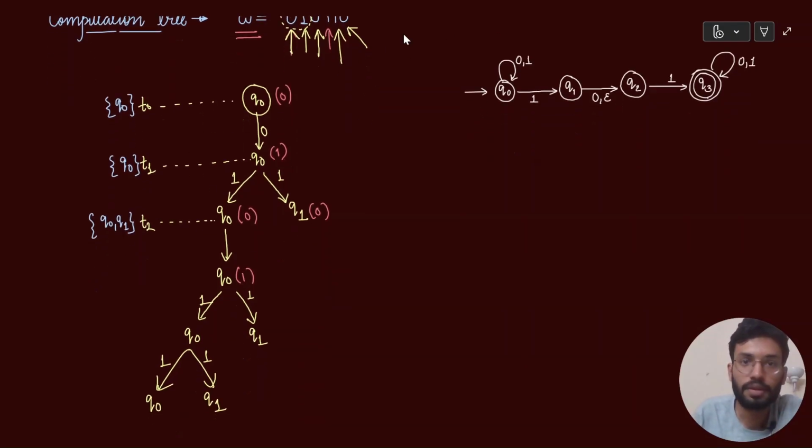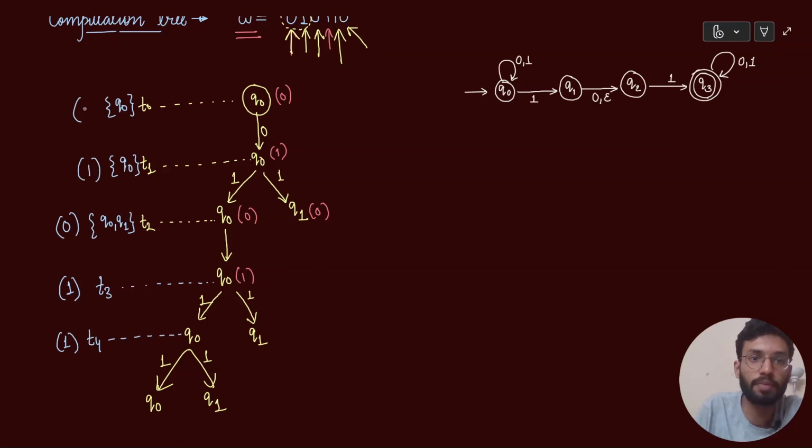And you must notice that at each particular level of my tree, so this is level by level, right? How do you define a level in a general binary tree? This is how we define the distance from that node from the root node. So this is level number 0, 1, 2, 3, right? So this is time t3. T3 में the character to be inputted is 1. If you look at T4 में the character to be inputted is also 1. T2 में the character to be inputted was a 0. T1 में it was 1. T0 में it was 0.